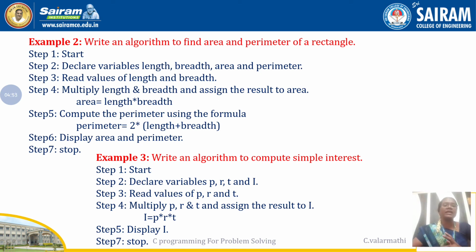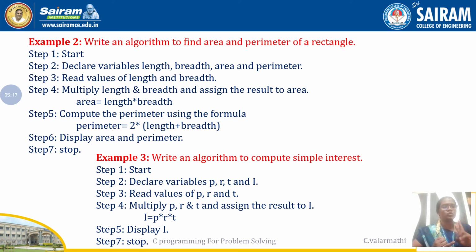The second example is finding the area and perimeter of a rectangle. We know the formulas for finding the area and perimeter, so now we have some idea how to apply these concepts. The first step is start. The second step is declaring input and output. According to this case, what are the inputs? For a rectangle, we need length and breadth.